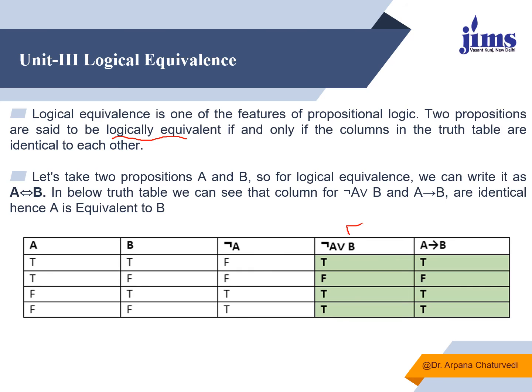So we can say that these two propositions are logically equivalent, because both give the same identical result when calculated on the basis of the truth table. So this is logical equivalence.